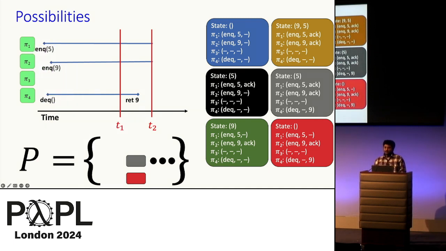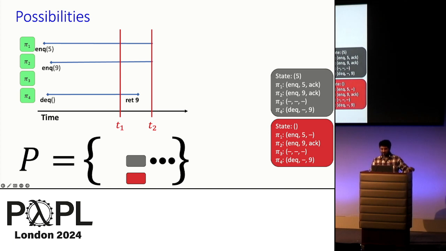For example, the black possibility suggested that Pi4's operation was yet to linearize. So it was filtered out since Pi4's response field did not match the return value 9. The remaining possibilities, which are consistent with the run until the latest step, are kept and modified to reflect that Pi4's operation is now complete and it has become idle again.